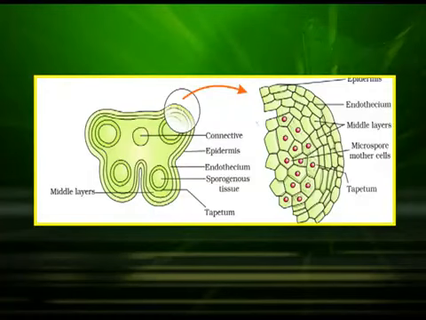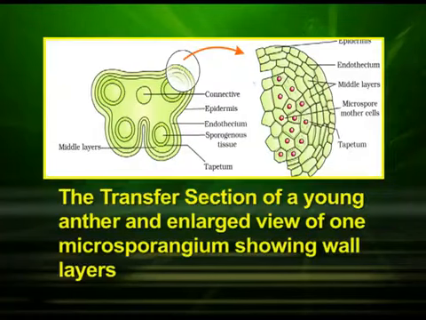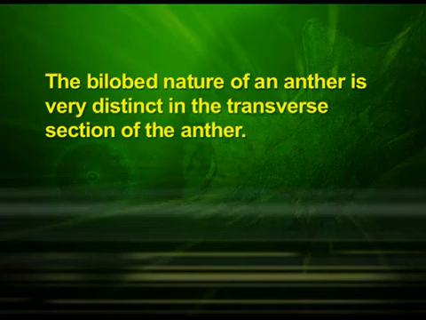Let us understand the various types of tissues and their organization in the transverse section of an anther. In this diagram, we can see the transverse section of a young anther, and an enlarged view of one microsporangium showing wall layers. The bilobed nature of an anther is very distinct in the transverse section.